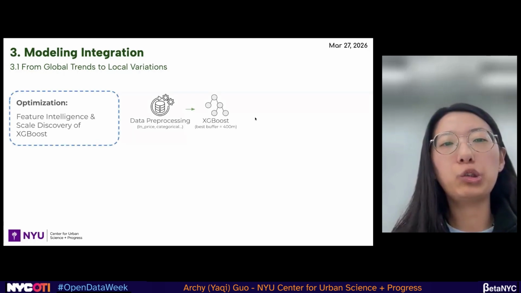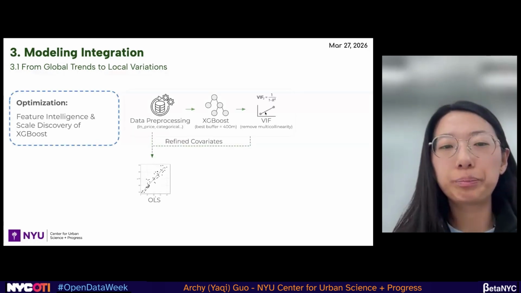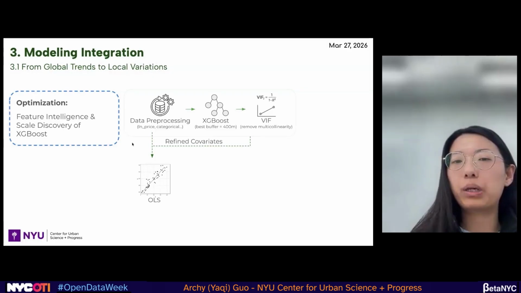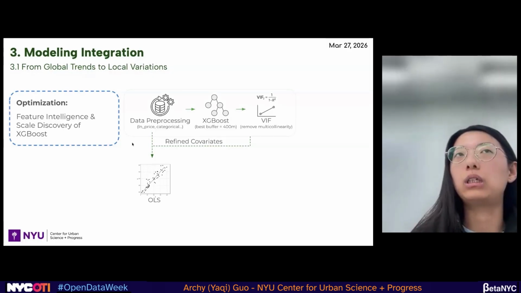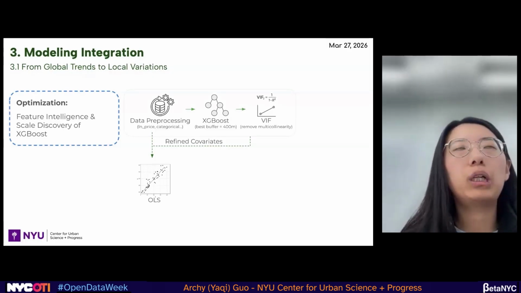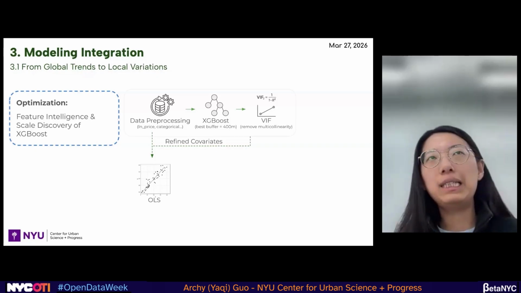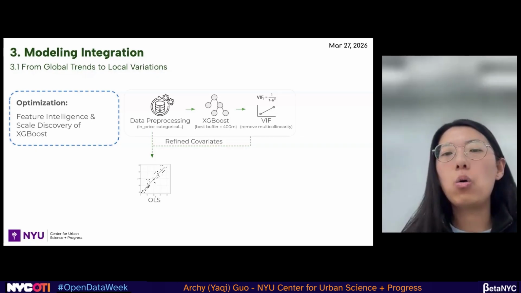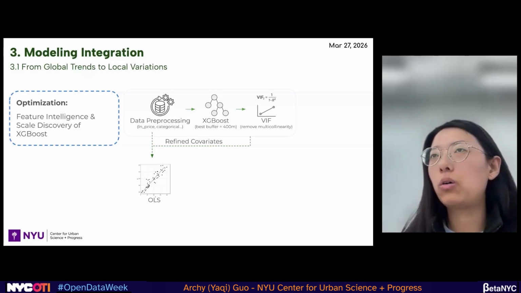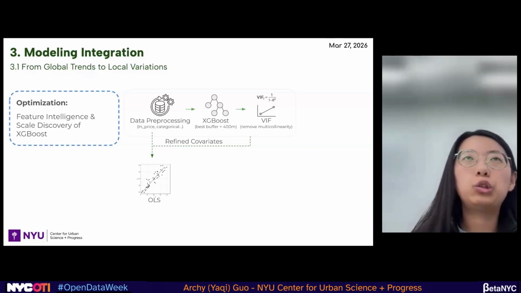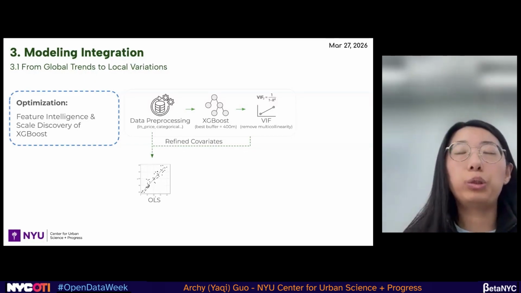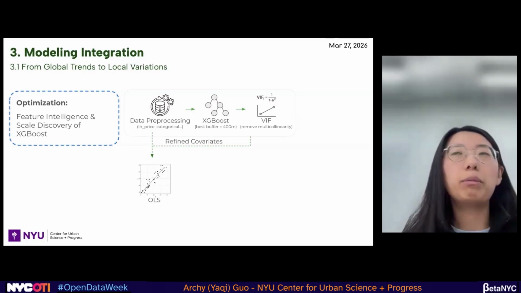From global trends to local variations, after we do the data pre-processing for all the variables, we care about whether a variable needs to be log scaled or is a categorical variable, and we need them to be dummy variables.